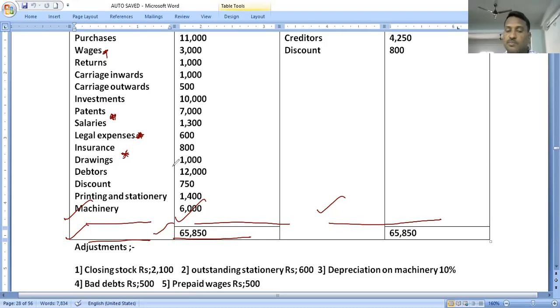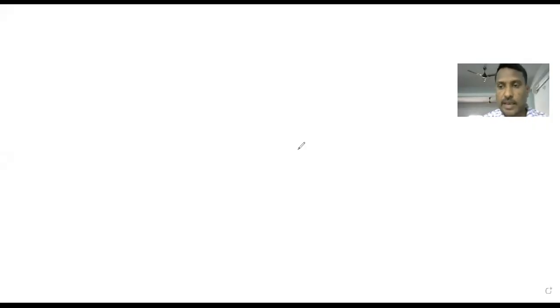Yes, students, let's move to the solution now. This is the first problem. Be ready, let's see the solution. In this problem, I am going to prepare all the accounts, the 3 statements separately. The trading account is separate, the profit and loss account is separate, and the balance sheet is separate.